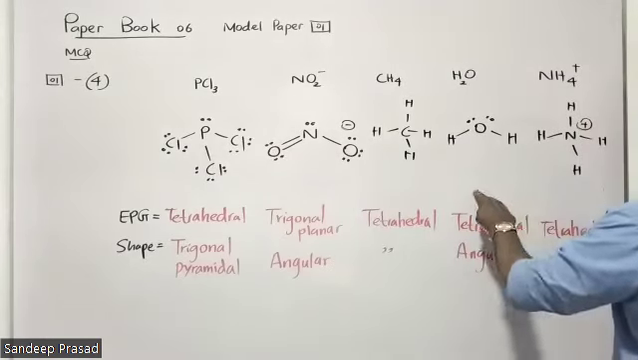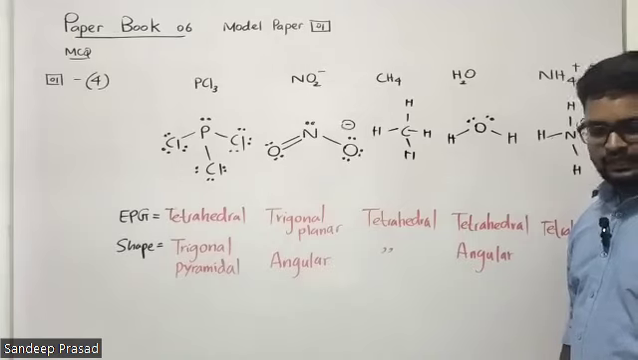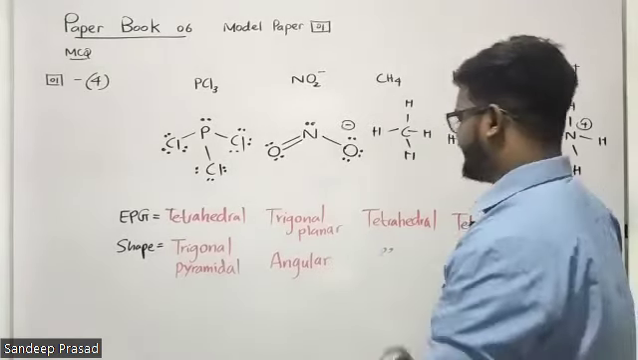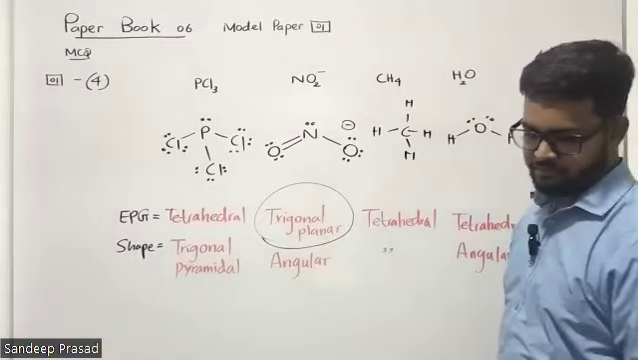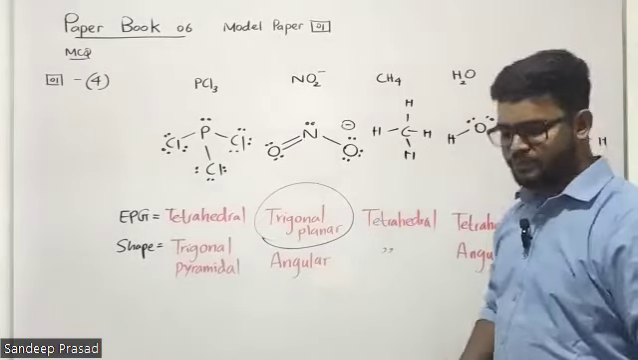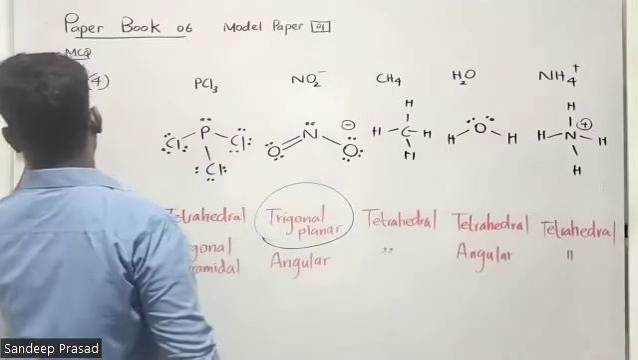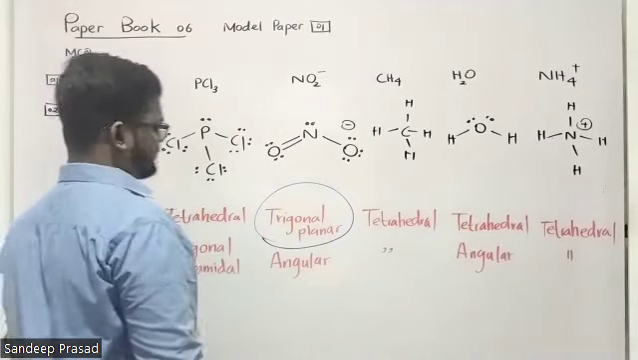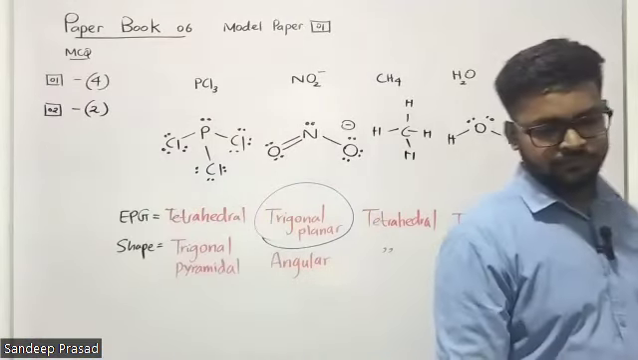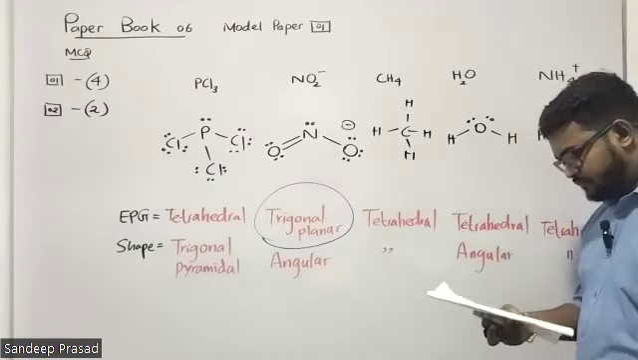PCl3, methane, water molecule, ammonium, all of them have the tetrahedral electron pair geometry, but in NO2 minus, the nitrite ion, we have trigonal planar electron pair geometry. So therefore, question number 2, answer is the second one. Check whether your answers are correct or wrong.